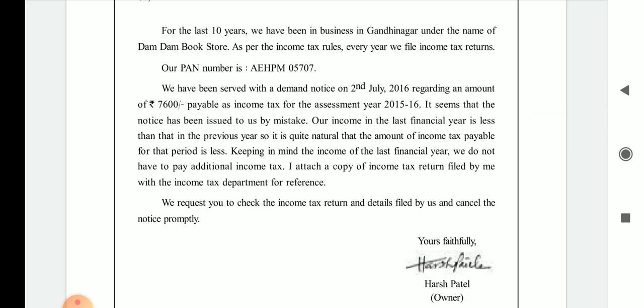First of all you have to write 5 letters, then you have to write 4 numeric digits, and then you have to mention a letter. For example, AOGPV, these 5 are letters. Then you have to mention the 4 digits, that is 0123.